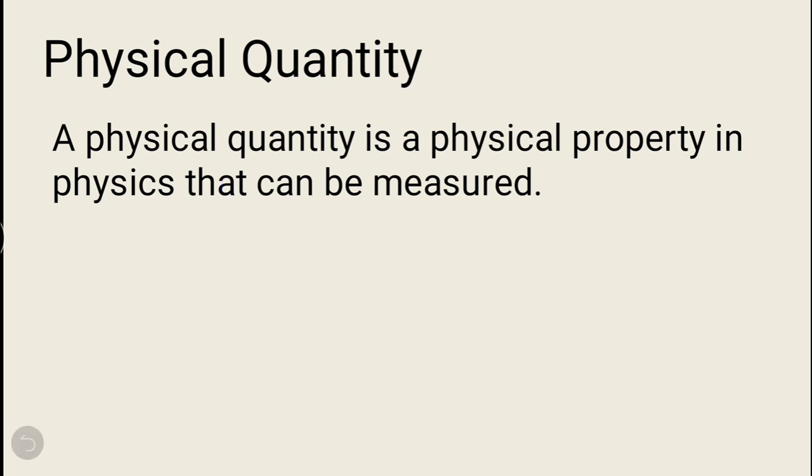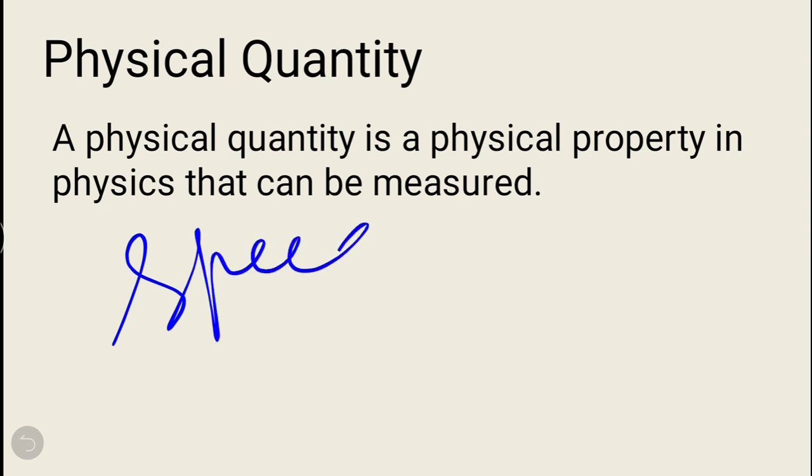Another example you can take is speed. Speed is also a physical quantity. Speed denotes how fast an object is moving. The faster the object moves, the greater the speed will be. It means speed can also be measured. Hence it is a physical quantity.